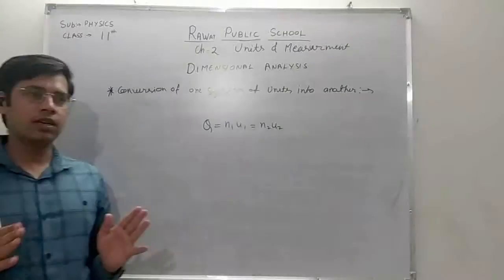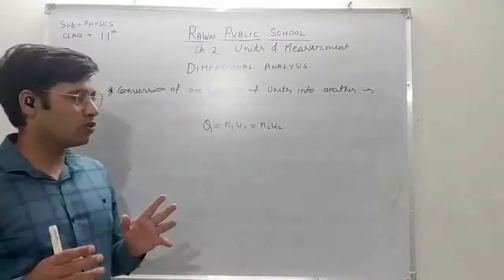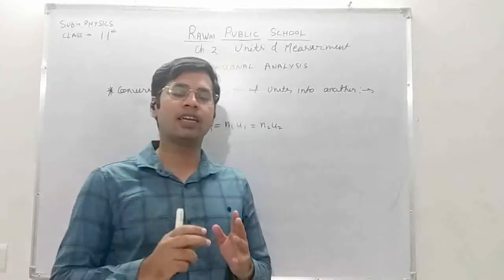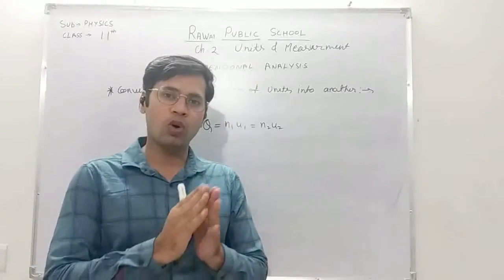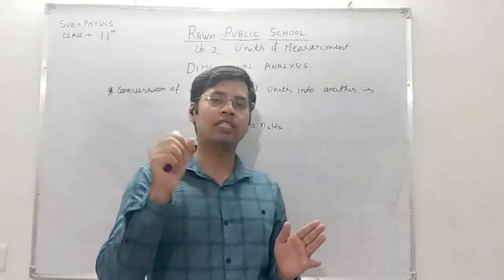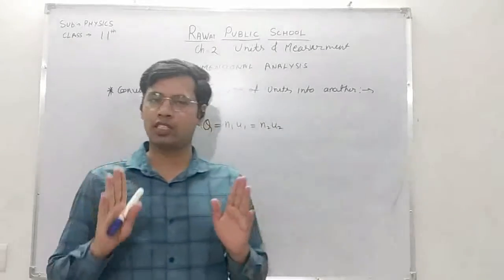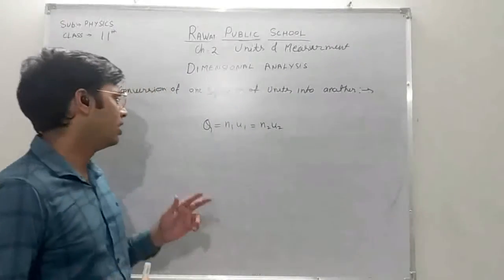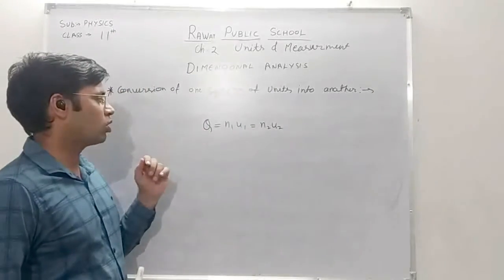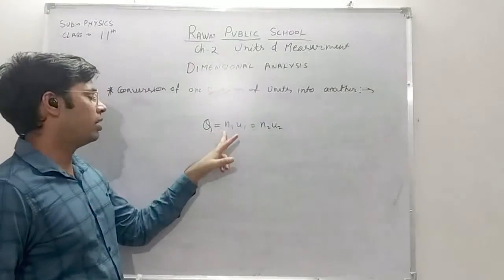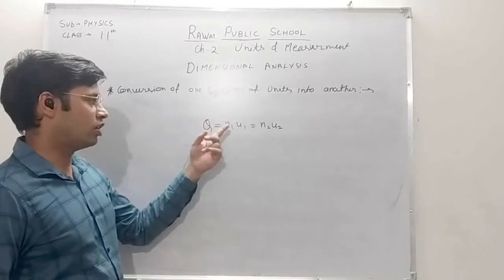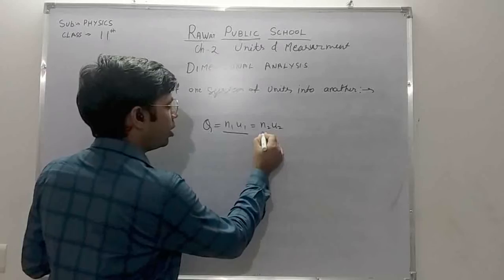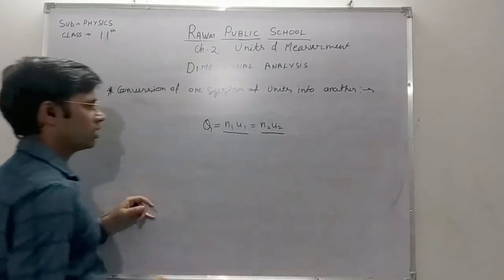another system. This conversion of one unit system into another one is based on the fact that the magnitude of the physical quantity remains the same whatsoever be the system of unit. Its magnitude will always remain the same. So let's suppose Q is a quantity, and n1 u1 is in the one unit system, and n2 u2 is in the second unit system.